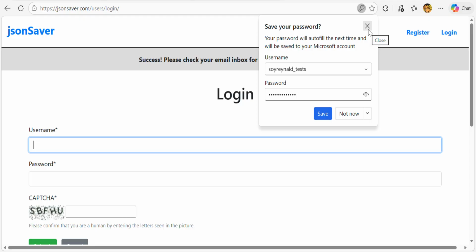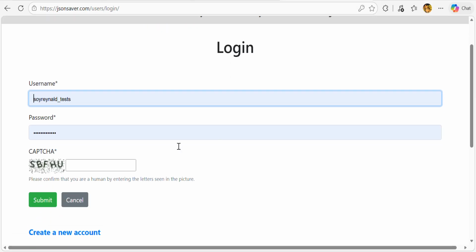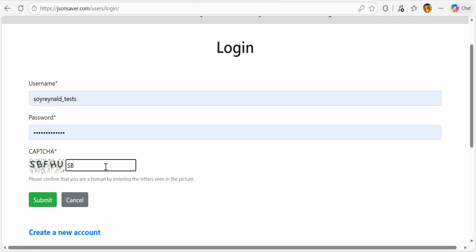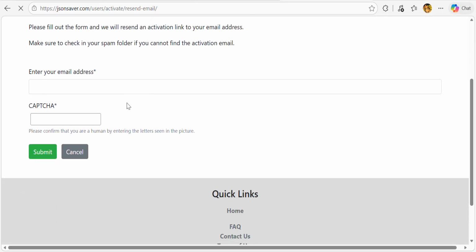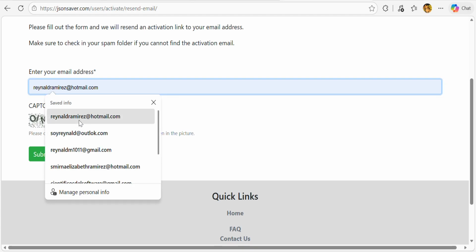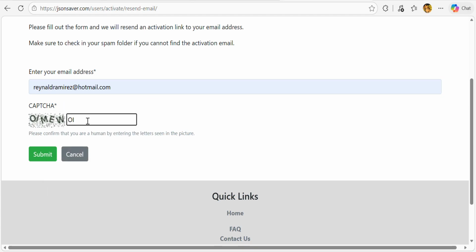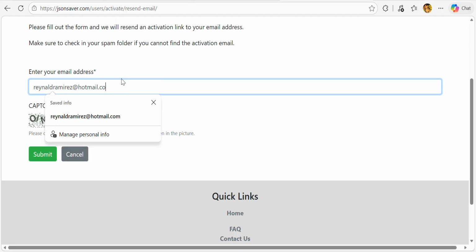Okay, there you go. I have the username and the password. I can even save it here. Yes, I'm going to save it. Let's put the captcha and submit. And we have here to send the information to activate our account. Look at this, here it says meow in a certain way, like cats. Anyway, let's just hit submit.